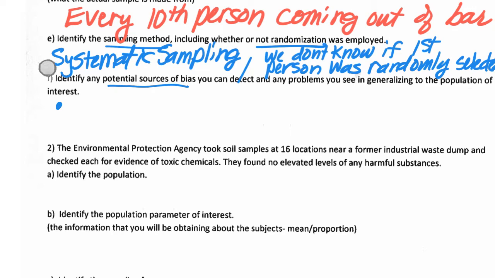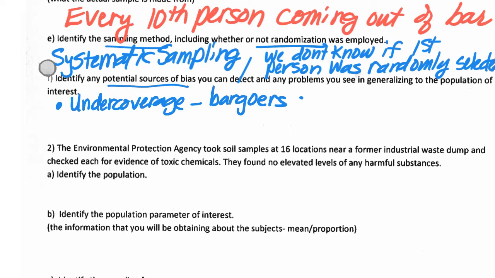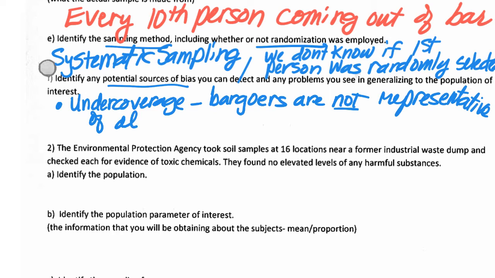I would call this undercoverage bias, because bar goers are definitely not representative of all adults, especially in their opinion about drinking and driving. And so therefore, it was a convenience sample.